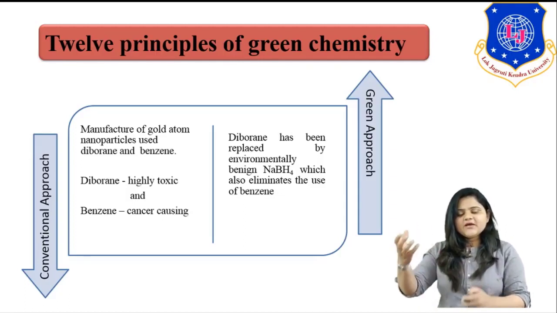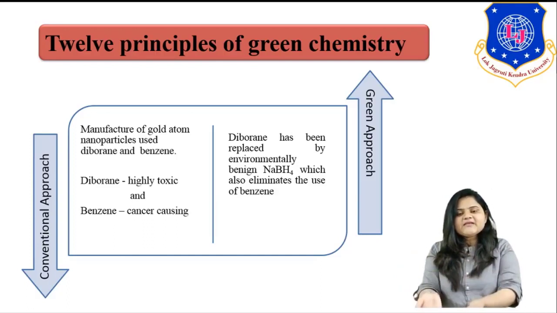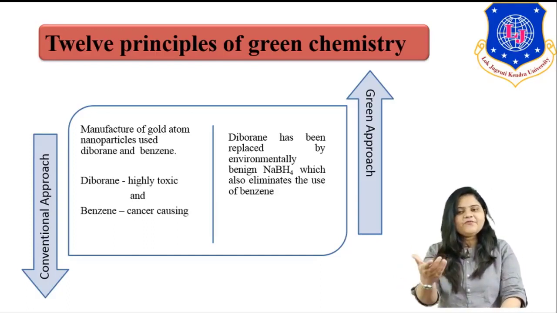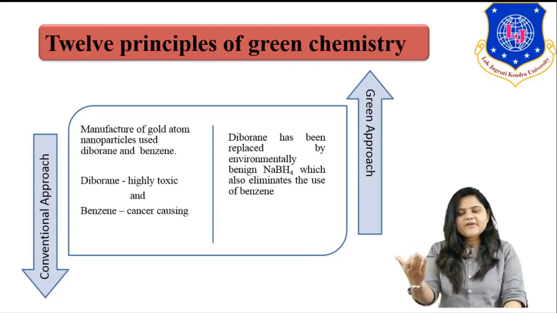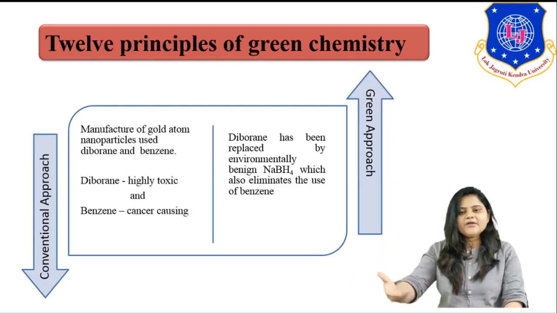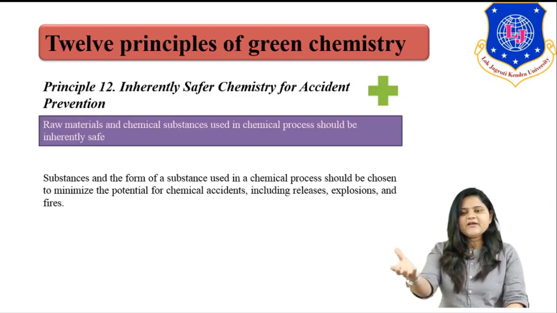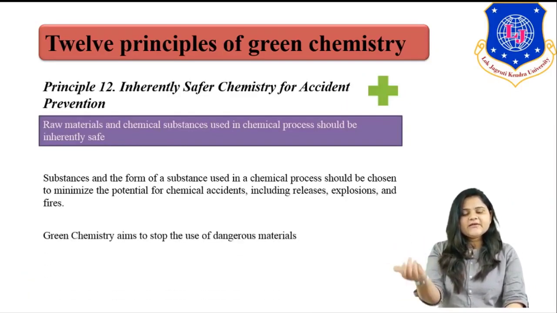See, earlier in gold atom nanoparticle synthesis we were using diborane and benzene. Diborane is highly toxic in nature and benzene is a cancer-causing component, right. So we can replace the diborane with some environmentally friendly component. Here we are replacing diborane with NaBH4, and because of that the benzene requirement will be eliminated. Benzene was the cancer-causing component. So we can develop this type of system for inherently safer chemistry for accident prevention.